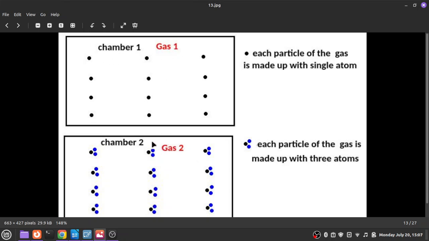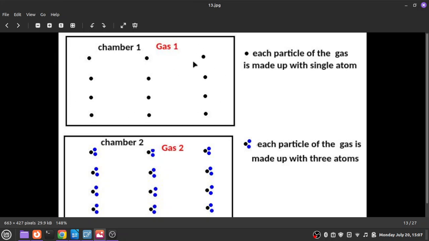Why is it possible to contain the same number of gas particles? The space between the atoms is large. Therefore, at the position of a single atom, you can also place some more atoms. Even if you place some more atoms, there is no problem with gas particle 2 and gas particle 3. Therefore, it is possible for a gas particle to be made up of a single atom or multiple atoms. Even then, all the gas particles will occupy the same volume.